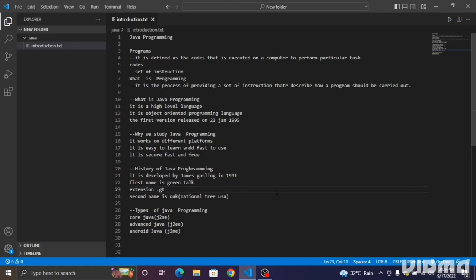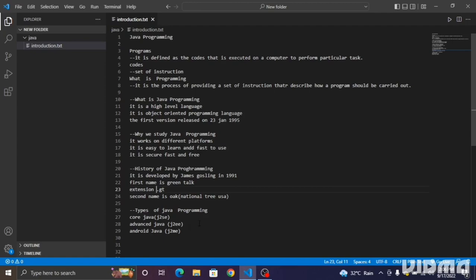Basically, we come across three types of Java programming. First, core Java programming, which we call J2SE. Throughout the lecture we'll see core Java, and we will not see advanced Java or Android Java. We will cover core Java in whole in this tutorial. So we have three types of Java: core Java, advanced Java, and Android Java. Throughout this, I'll teach you about core Java.